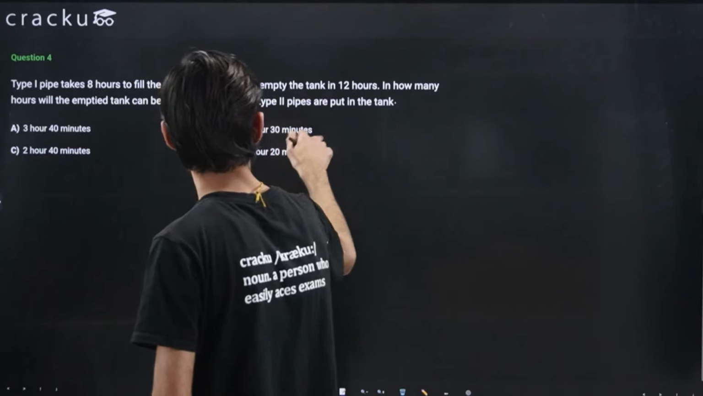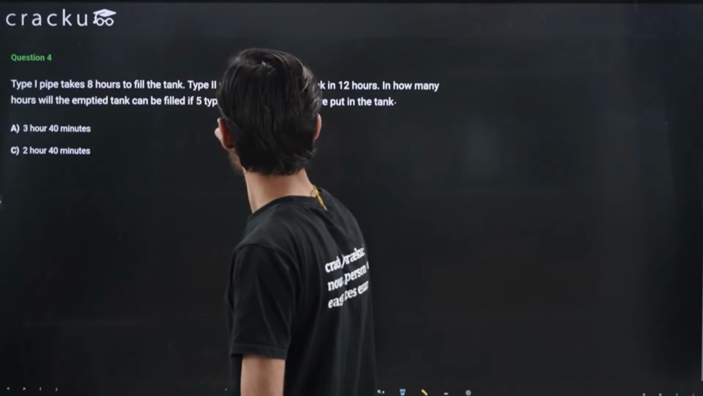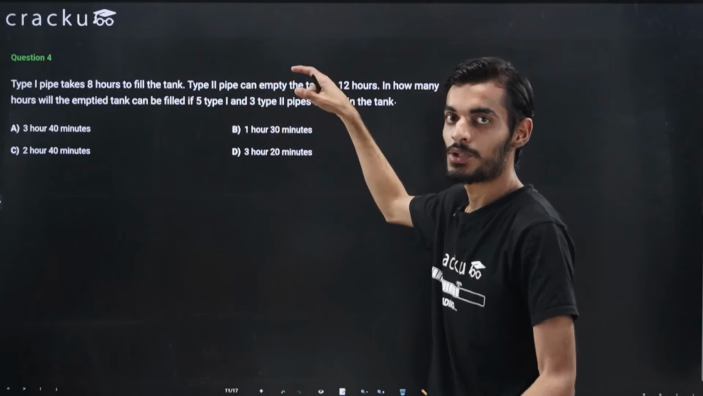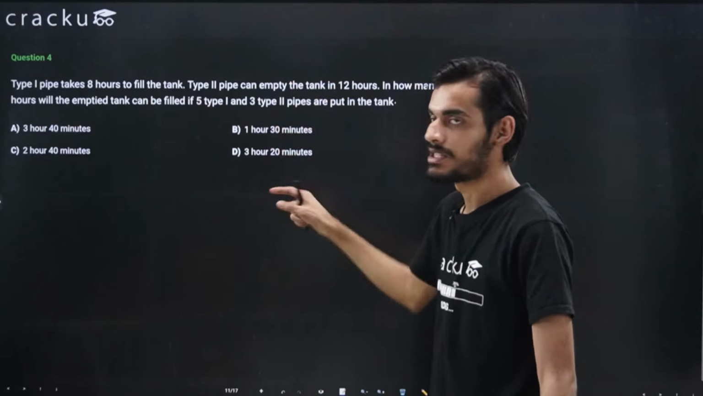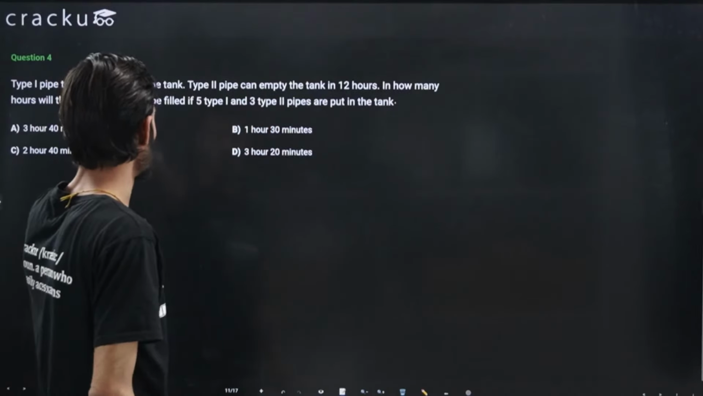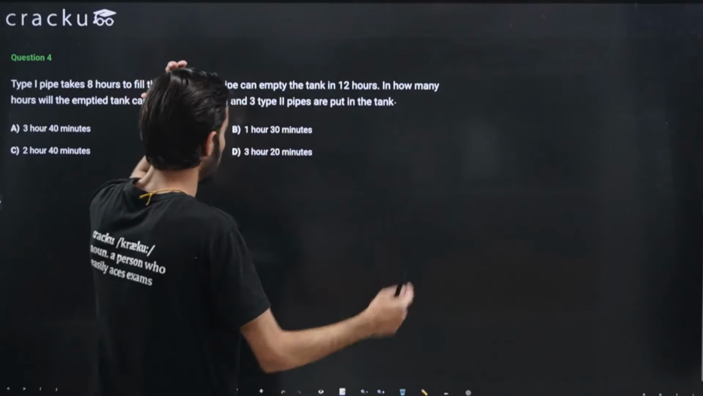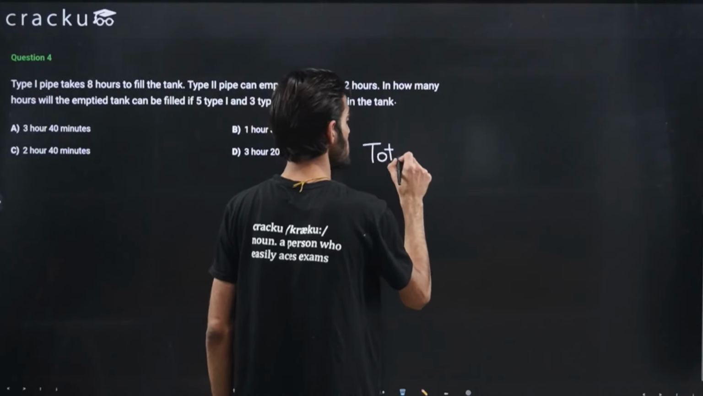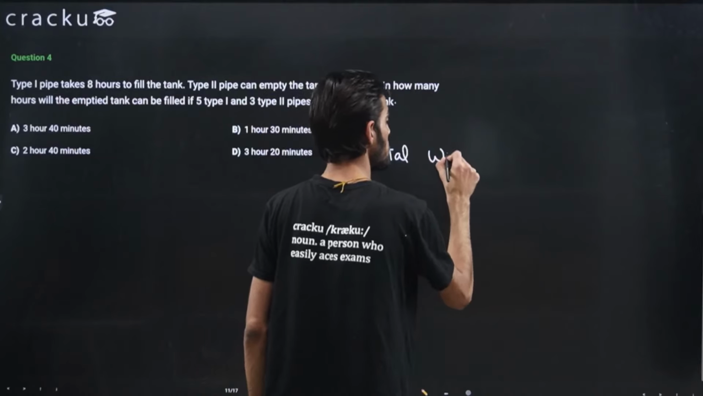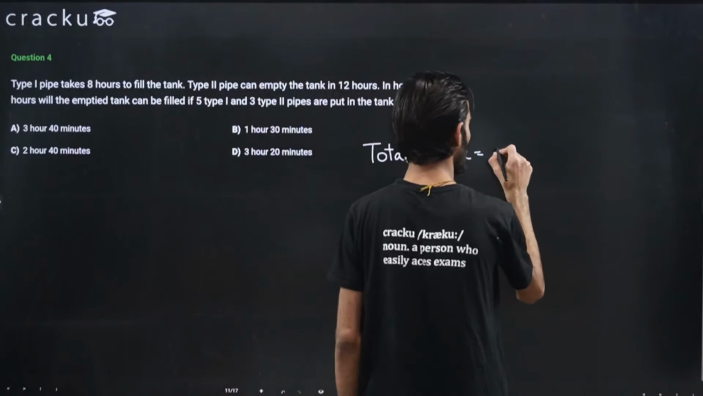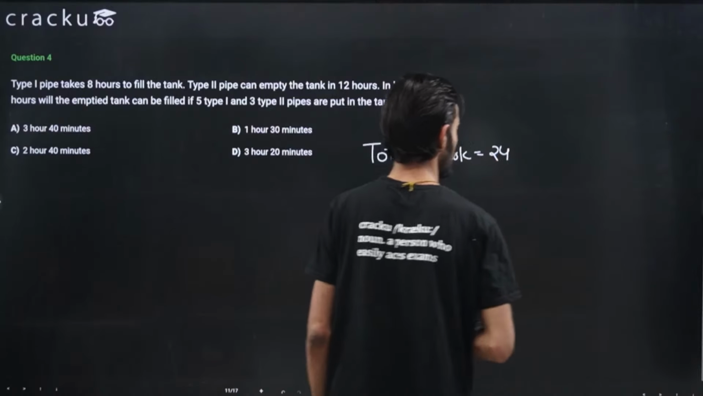So like I told you, in this case, there will be negative work, right? Because pipe 2 is emptying the tank. So whatever the efficiency of type 2 pipe, we will just subtract it. Let's say the total work is just the LCM of 8 and 12. We can take it as 24. LCM of 8 and 12 will be equal to 24. Okay, so this is the total work.